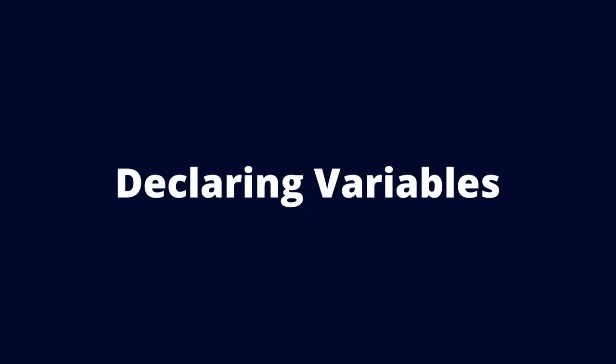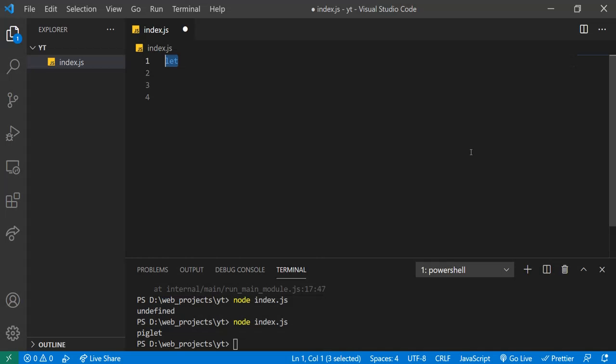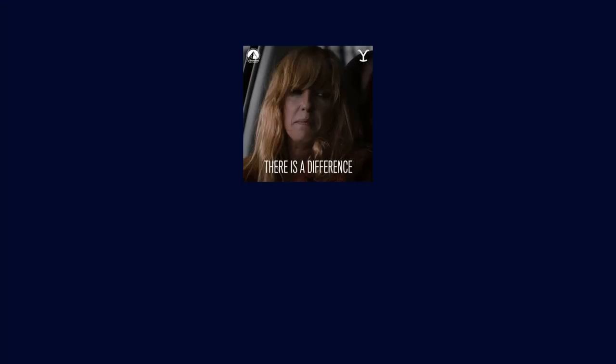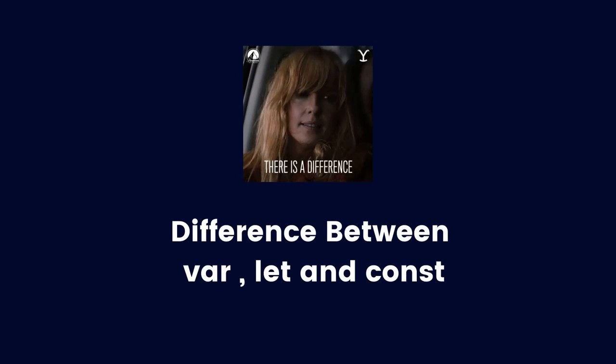So let's get started by declaring our first variable. We tell JavaScript to create or declare the variable by putting the let keyword in front of it. So let's declare a variable called myname, assign it to some string, and console log myname. To run this program, open a new terminal in VS Code and type node index.js and you will get the output. You can also declare the variable by using var and const.